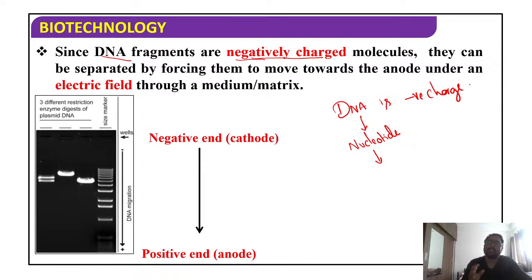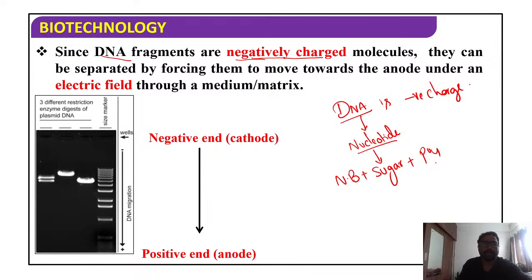So I want to insist that you learn the basics. As everyone knows, DNA is a polymer of nucleotides. In a nucleotide you can see a nitrogen base plus sugar plus phosphate.